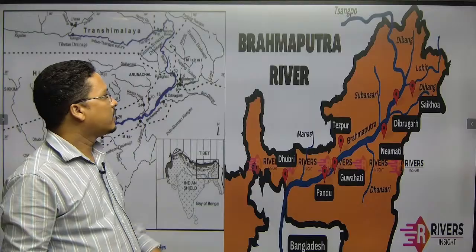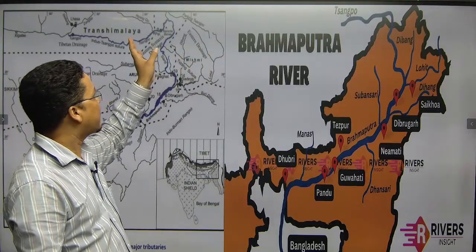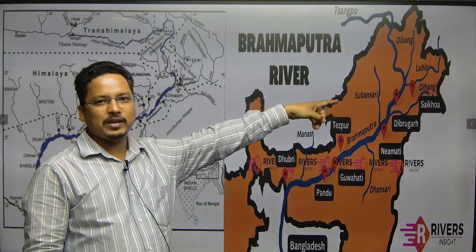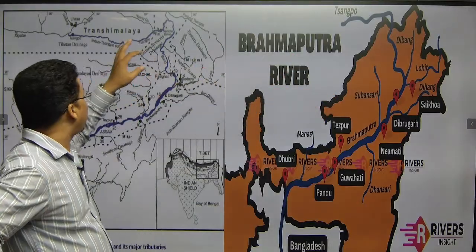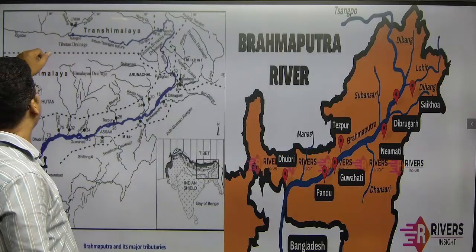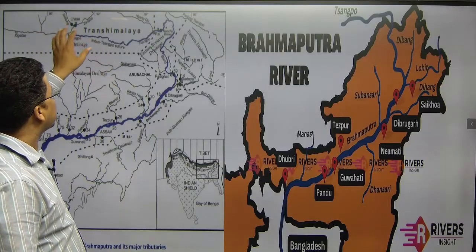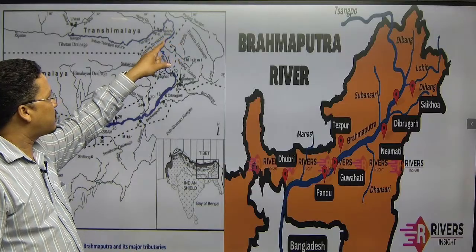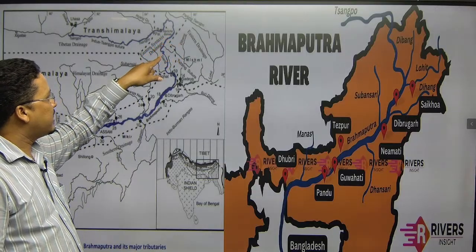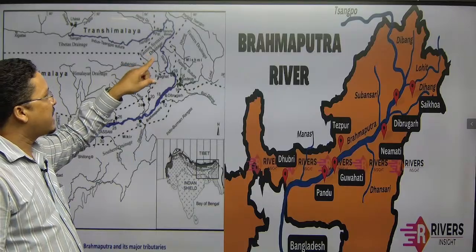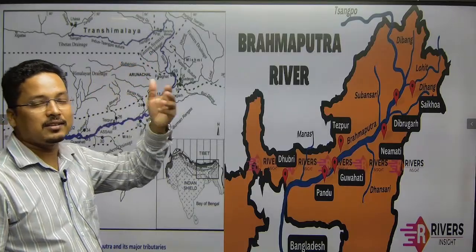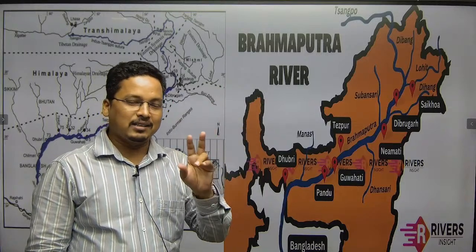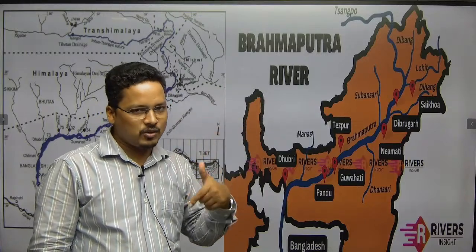Okay, done. Now the Brahmaputra originates there. It would be Yarlung, then Tsangpo, then it will enter into India. So in the name of Yarlung, it comes all the way, then Tsangpo, then enters into Arunachal Pradesh near Namcha Barwa, in the name of Siang, or Dihang. In the name of Dihang, it enters into India.